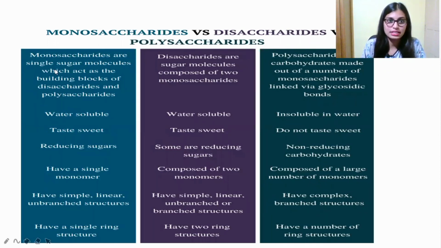Monosaccharide is a single sugar which acts as the building block of other saccharides, that is disaccharides and also polysaccharides, which are made from monosaccharides. Disaccharides are made up of two monosaccharides. Polysaccharides have many monosaccharides linked together by glycosidic bonds.